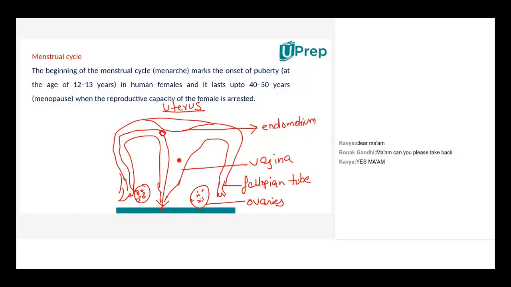So it waits here for almost 13 to 14 days, and then if it's not fertilized, the unfertilized egg, along with mucus, blood, and certain other things, gets washed away, right? Then this entire thing is cleaned up, and the cycle repeats next month. Again next month, one more egg is released from here. It goes and sticks to the wall of the uterus, at the endometrium.